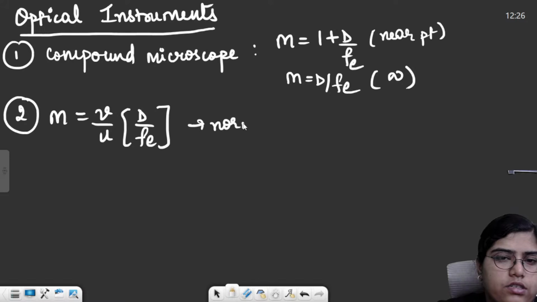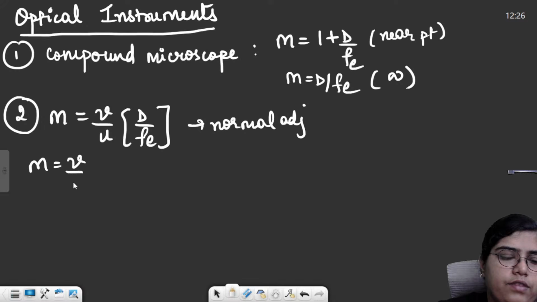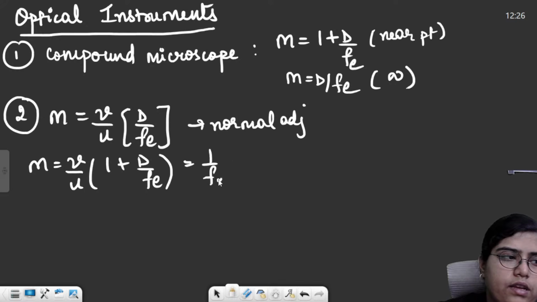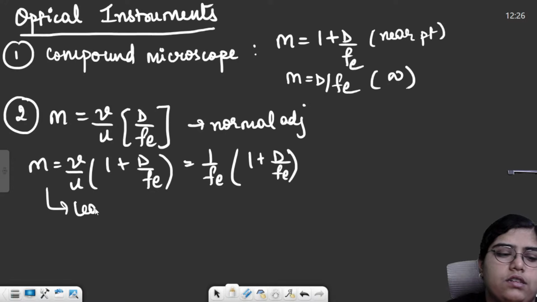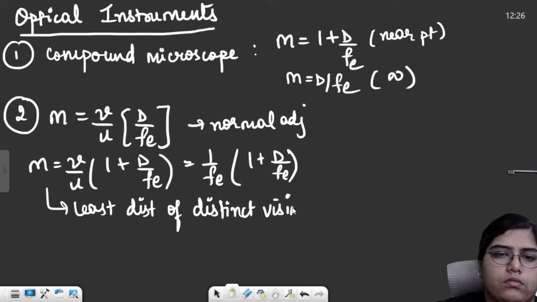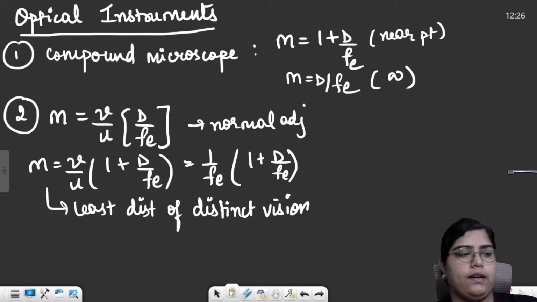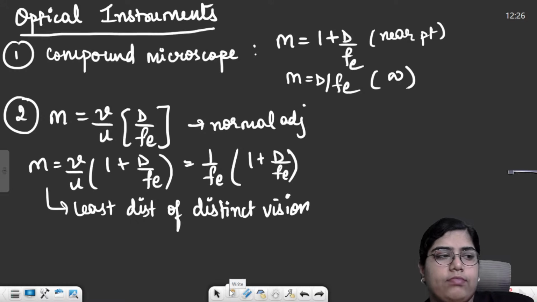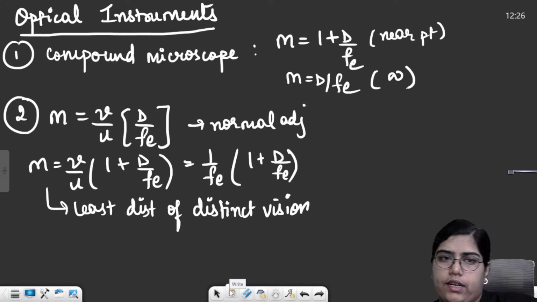And the magnification becomes v by u into (1 plus d by fe), or 1 by fe into (1 plus d by fe) in case of least distance of distinct vision. This whole thing is for an astronomical telescope. These were the three main optical instruments which we studied.